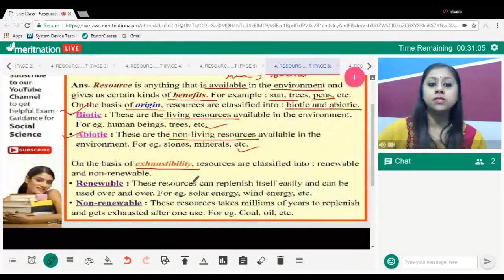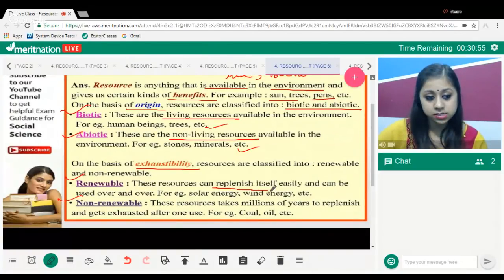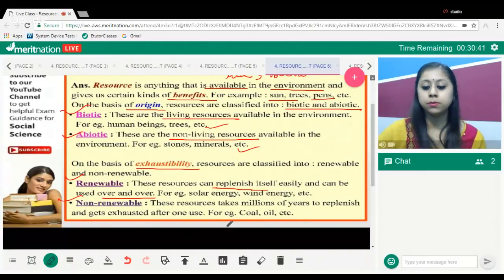Now, the resources classified on the basis of exhaustibility are renewable and non-renewable. Renewable resources are those which can replenish themselves easily and can be used over and over, because the threat of them getting exhausted is very less. Yes, soil will be abiotic.